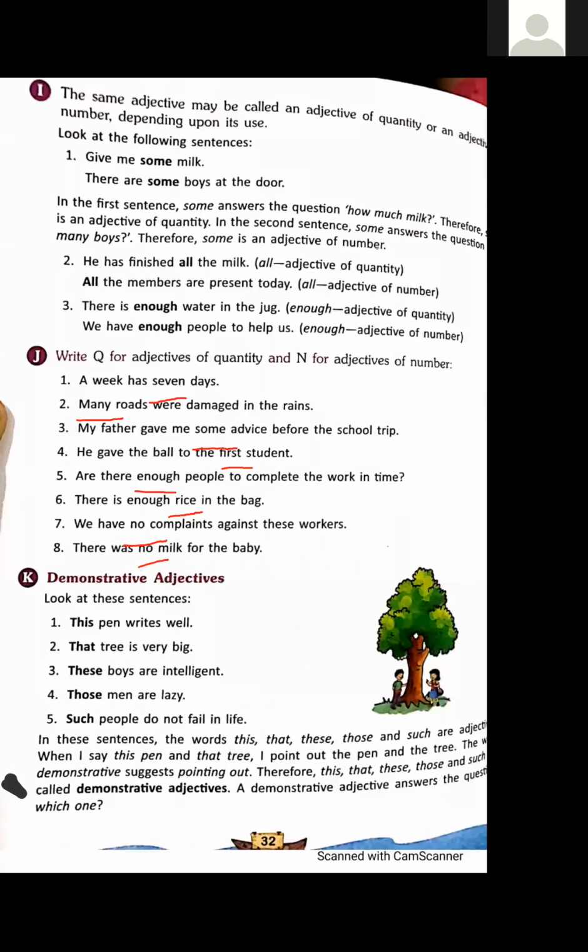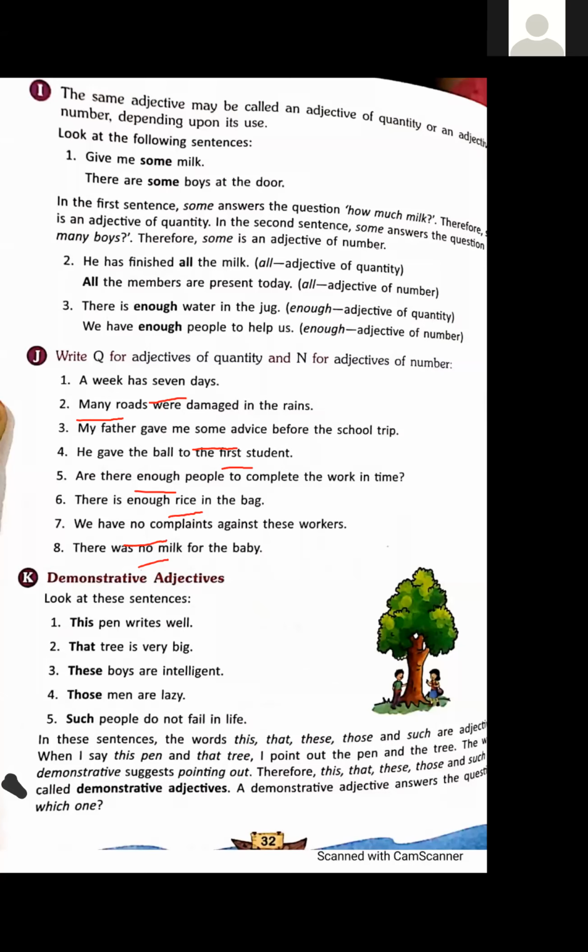Okay. Again, I am repeating the same part. A week has 7 days. Here, 7 is an adjective of number. In the second sentence, many roads were damaged in the rains. Here, many is an adjective of number again. In the third sentence, my father gave me some advice before the school trip.